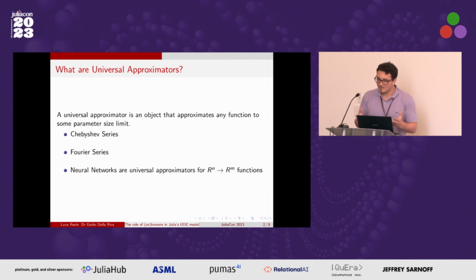So what are universal approximators? Universal approximators are objects that are able to approximate any function up to some parameter size limit. Examples of these are Chebyshev series or Fourier series. And it turns out, according to the universal approximation theorem, that any sufficiently large neural network with nonlinear activation functions is also a universal approximator for any Rn to Rm function.